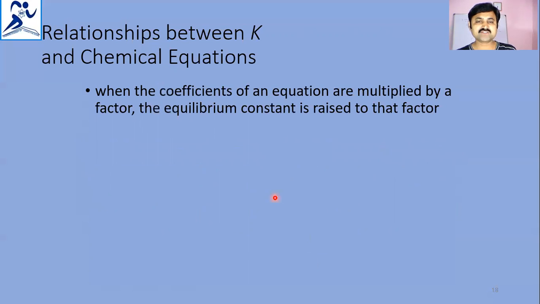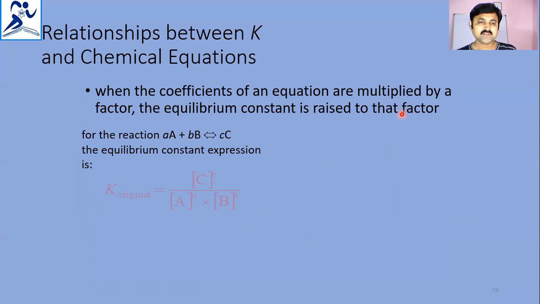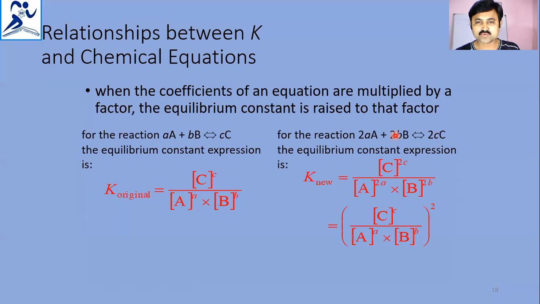Next, when the coefficients of the equation are multiplied by a factor, the equilibrium constant is raised to that factor. If you see here, aA plus bB gives cC. For this, the original equilibrium constant is [C]^c divided by [A]^a [B]^b. For 2aA plus 2bB giving rise to 2cC, we have multiplied the coefficients by 2.